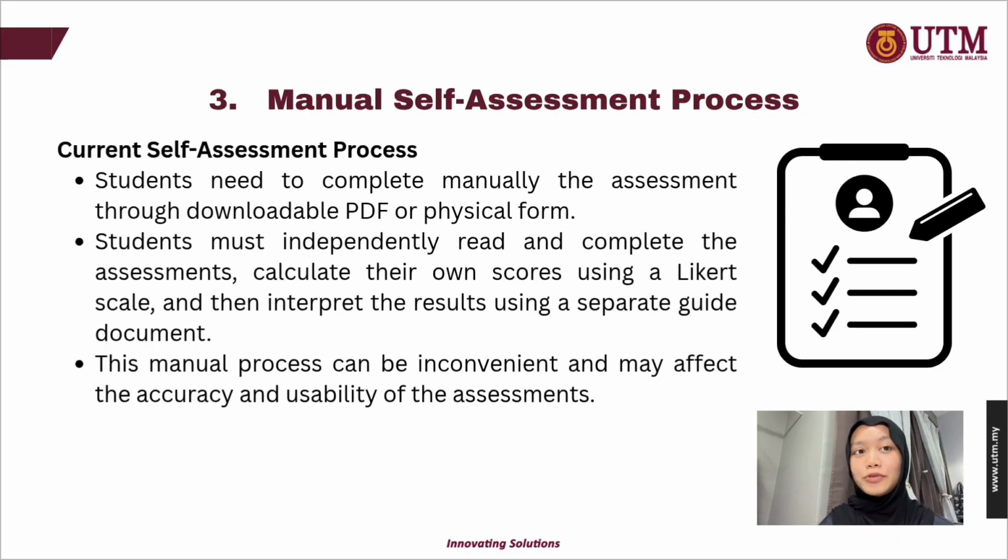Hi, my name is Nurizati and I will continue with the self-assessment part. So the third process in this system is the manual self-assessment process. The current self-assessment process needs the student to complete the assessment manually through a downloadable PDF or physical form. The student must independently read and complete the assessment, calculate their own scores using a Likert scale, and then interpret the results using a separate guide manual. This process can be inconvenient and may affect the accuracy and usability of the assessment.